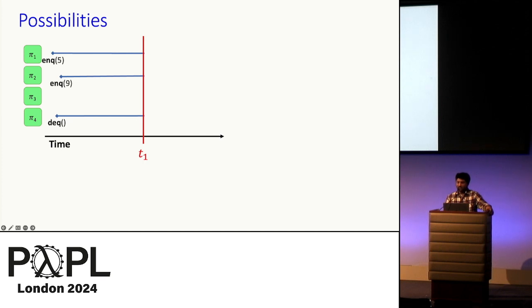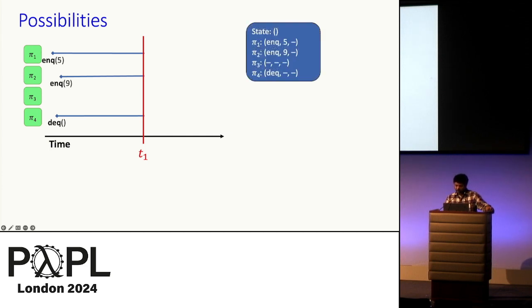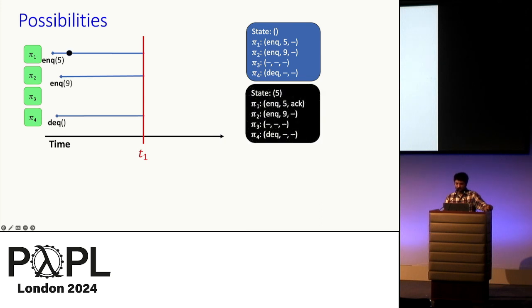Consider this run, visualized here until time t1. There are 3 pending operations. In this case, one possibility is that none of the operations have linearized. In this possibility, the Q object is still in its initial empty state. Pi1 and Pi2 have pending NQs with arguments 5 and 9, and Pi4 has a pending DQ. Another possibility is that Pi1's NQ alone has linearized. In this possibility, the Q contains 5, and Pi1's operation has linearized with a return value of ACK.